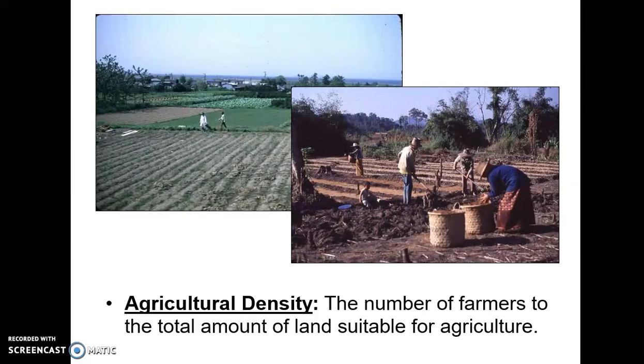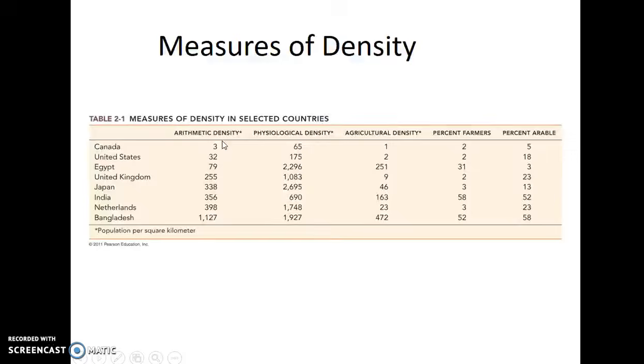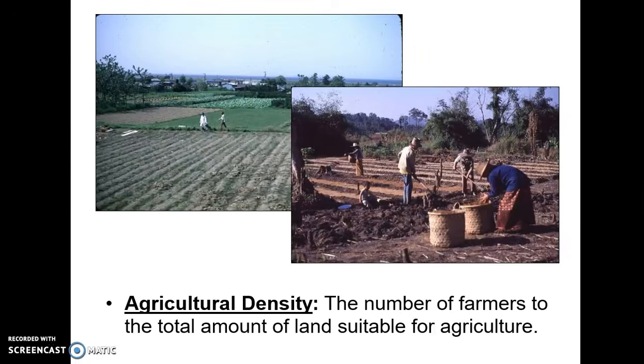Finally, we have the agricultural density, the number of farmers to farmland. This tells you if they have access to machines. So a high agricultural density means they have a lot of farmers in the society. That means they're less developed because people are participating in subsistence agriculture. You see here, these people have very primitive tools. You see, these are people who have to work these plots of land really with animal power and very primitive tools.